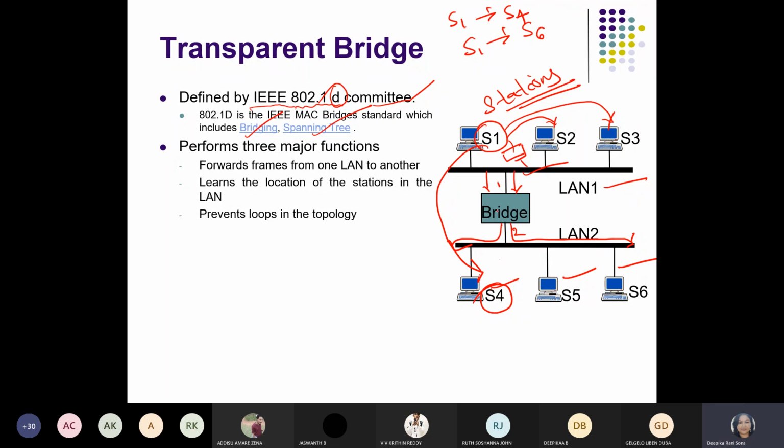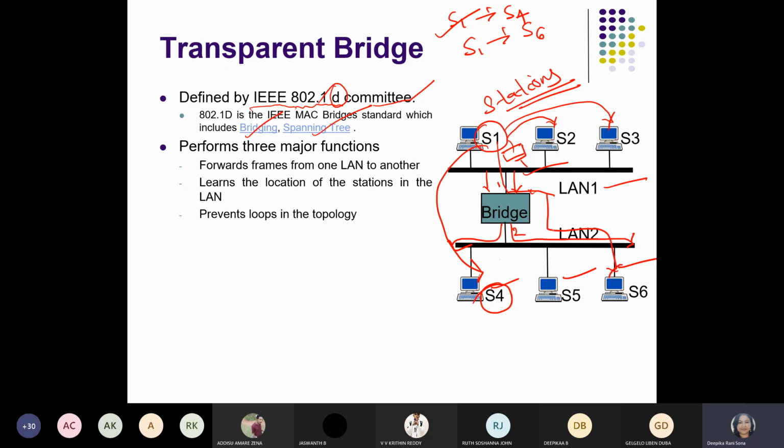Once the path to S4 is identified, does it need to flood the packet again when transmitting the frame from S1 to S4? No, it's not required, because the path is already identified. Similarly for S1 to S6: if the path is already identified, it will directly send to S6.